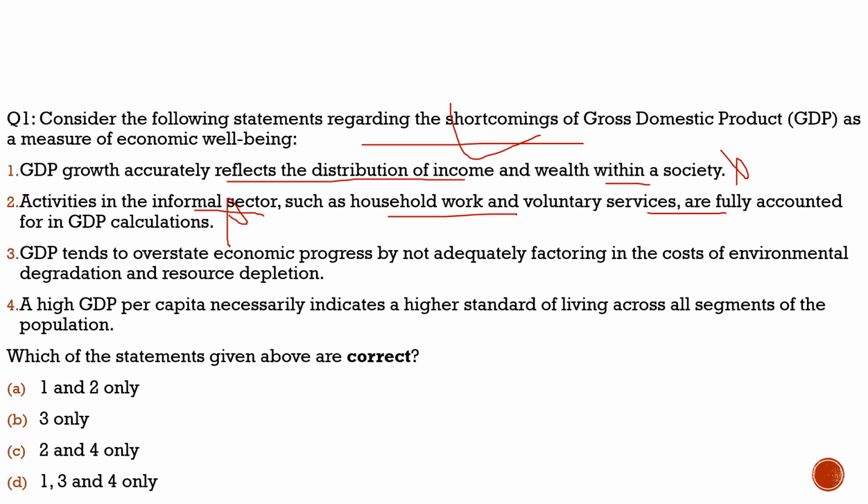Third statement: GDP tends to overstate economic progress by not adequately factoring in the costs of environmental degradation and resource depletion.